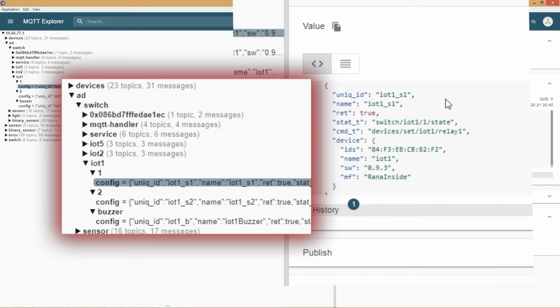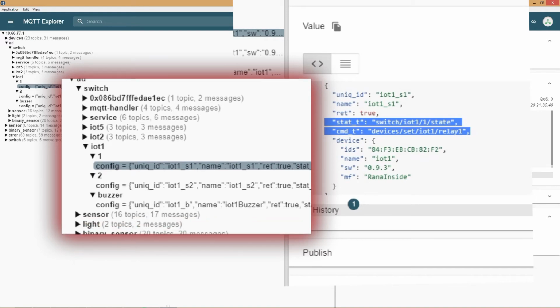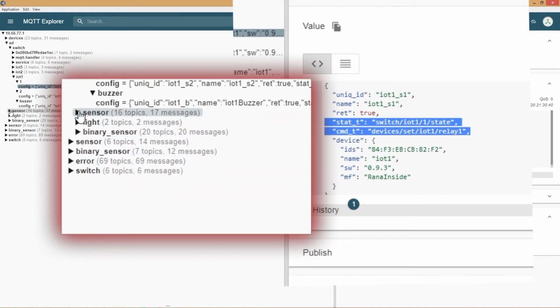The only 3 required values in this case are a unique ID, stat_t, which is a shorthand for state topic, and cmd_t, which is a shorthand for command topic. With this configuration, Home Assistant can display a switch where the current status is read from the state topic. And when we click the switch, it would send that request to the command topic given.